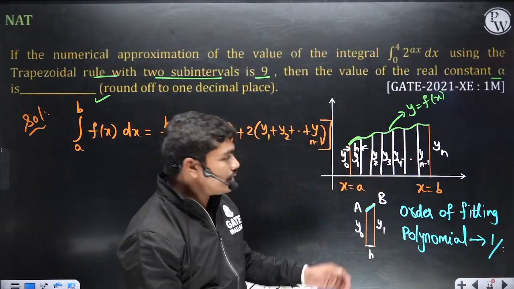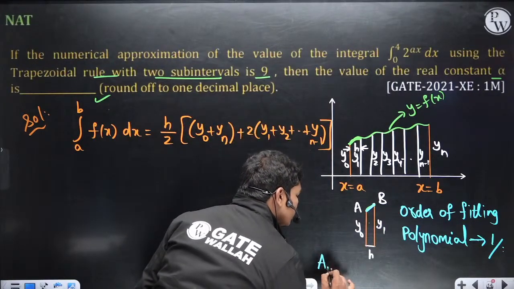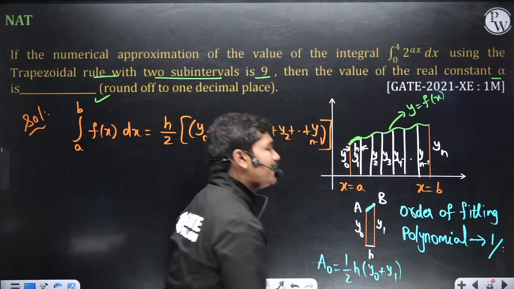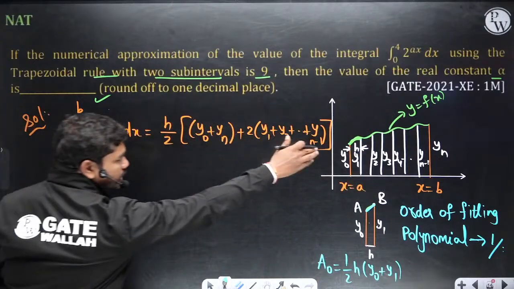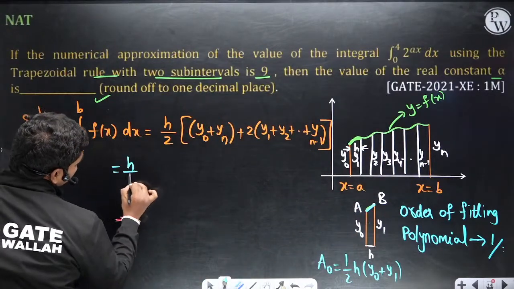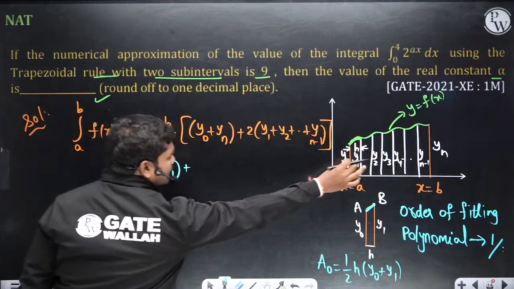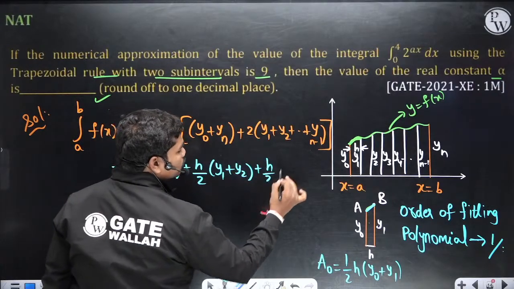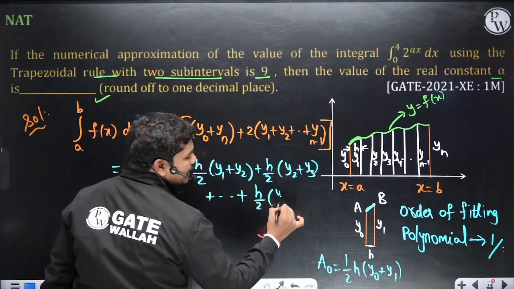Okay, so tell me one thing, whenever this is a straight line, this is a trapezium. Correct? So what is this area? The area of a trapezium is half h into y0 plus y1. So this is the area of the first part. Similarly, the second trapezium will be h by 2 times y1 plus y2. The third trapezium will be h by 2 times y2 plus y3, and so on. The final trapezium will be yn minus 1 plus yn.